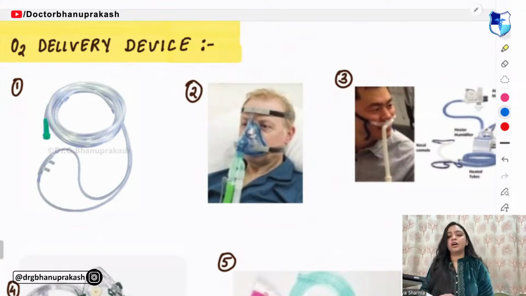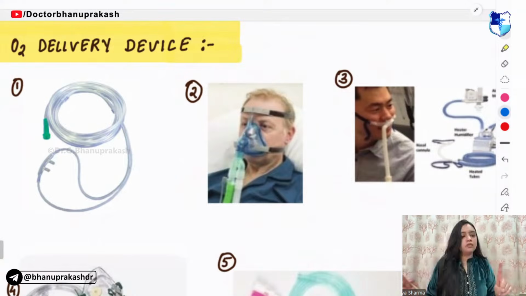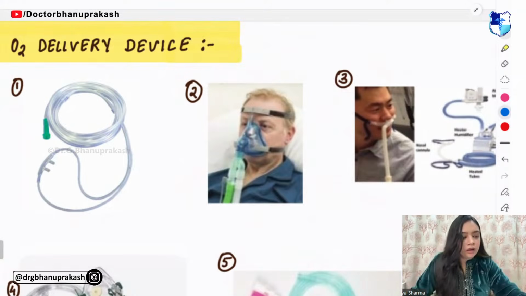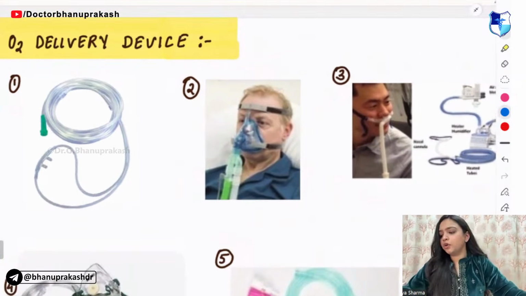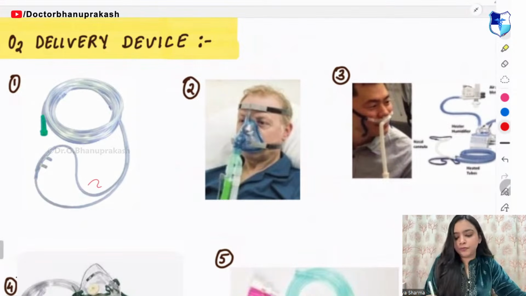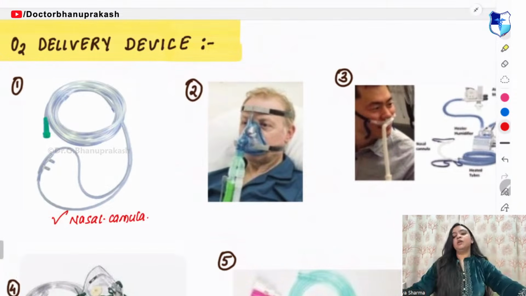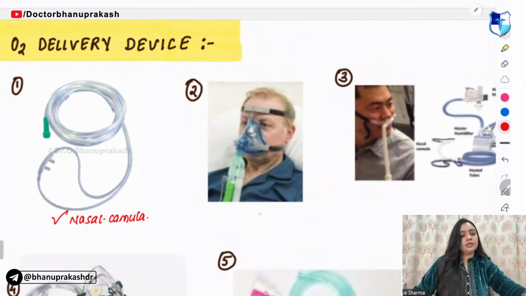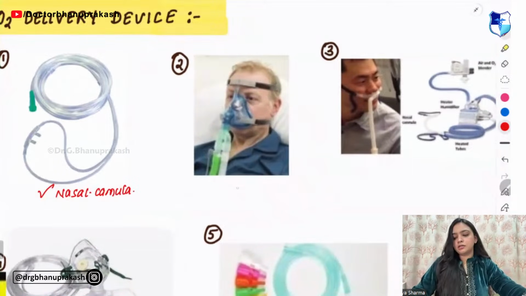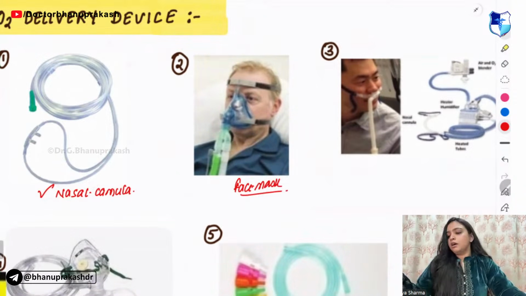Now tell me, guys, the first one, and tell me in continuation: the first one, second one, third one, fourth one, and fifth one. Which oxygen delivery device is the first one? Nasal cannula. Very good. First one is nasal cannula. Second one is a face mask.